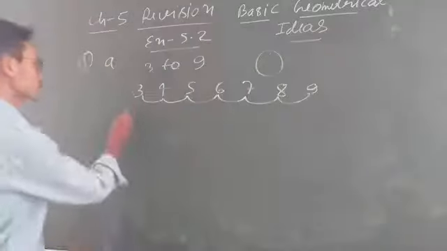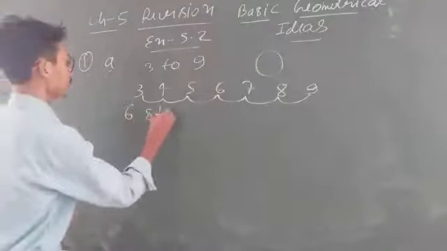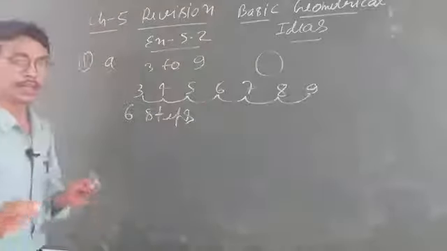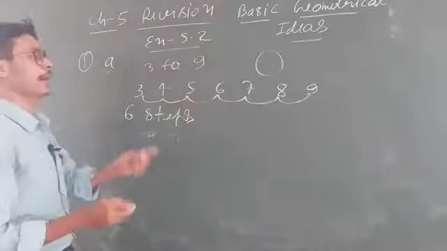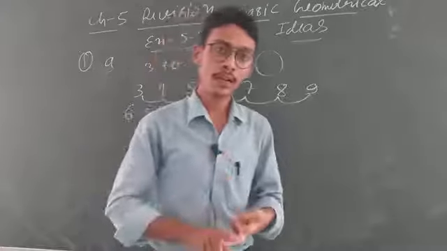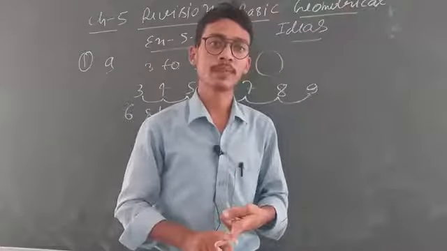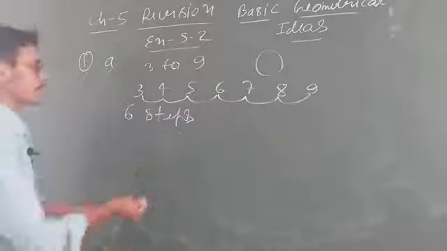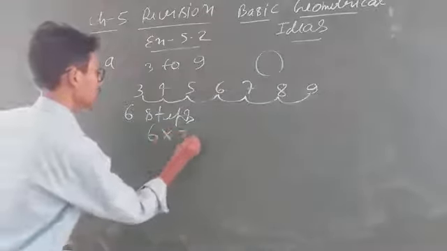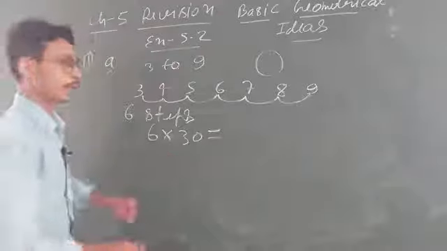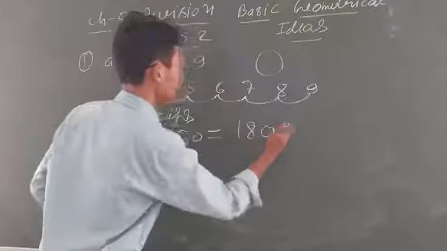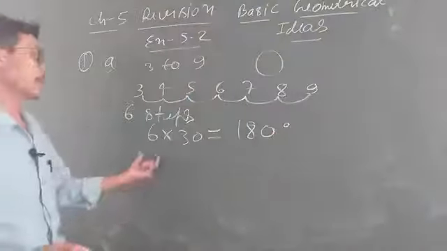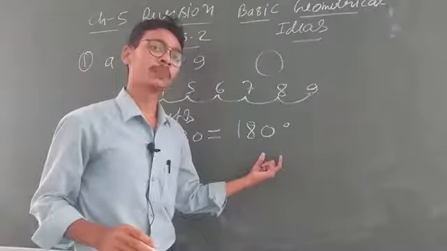So in total 6 steps you will follow. Clear? You know that the angle at every hour will be 30 degree. So 6 steps means 6 hours, so the total angle will be 6 into 30. Clear everyone? So this will come to 180 degree. So the total angle you obtain is 180 degree.